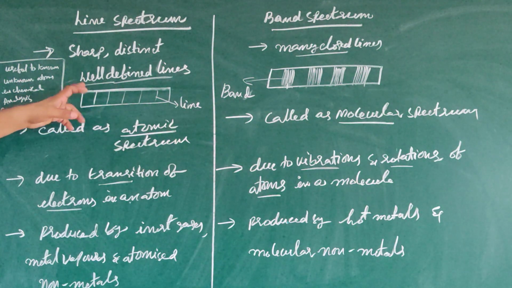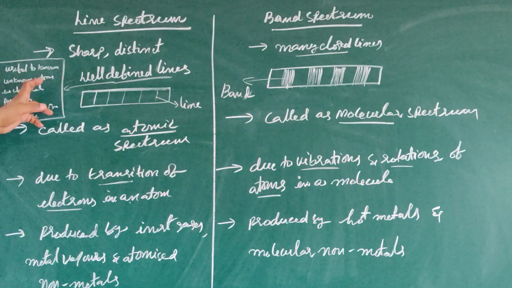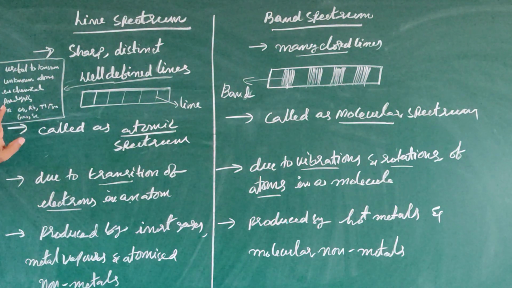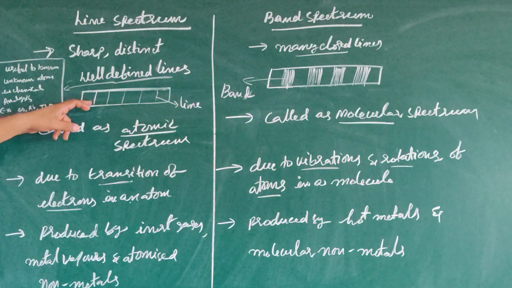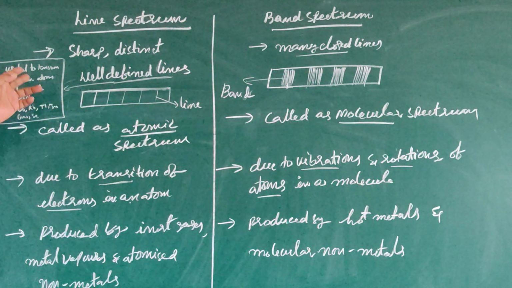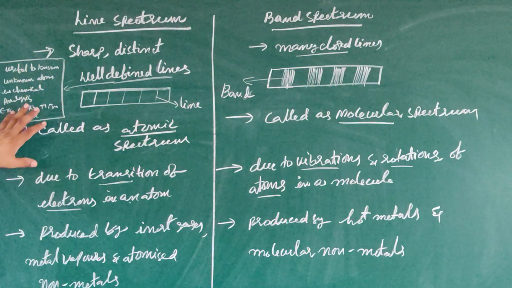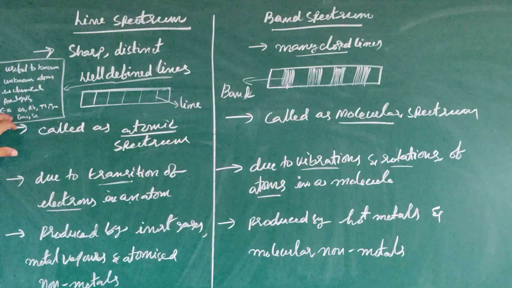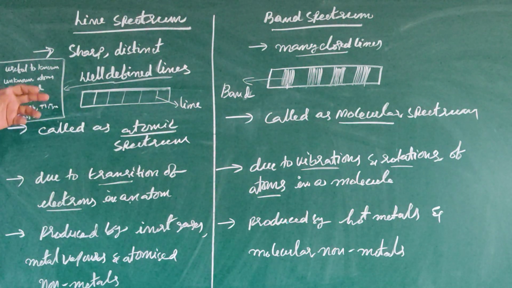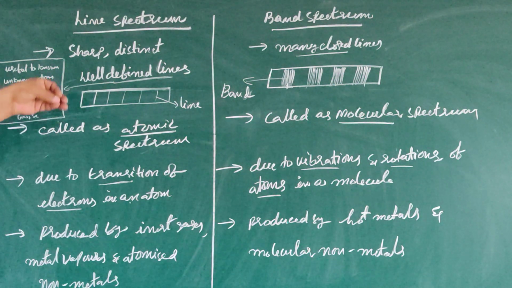These lines are generally useful to know unknown atoms in chemical analysis. For example, cesium, beryllium, thallium, helium, gallium, scandium can be identified by using these lines.